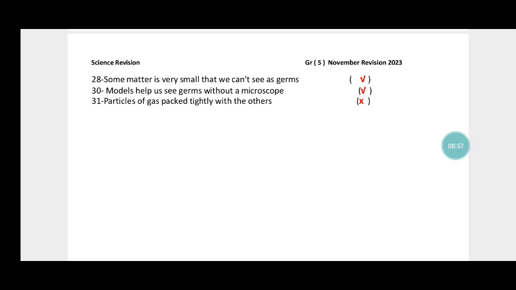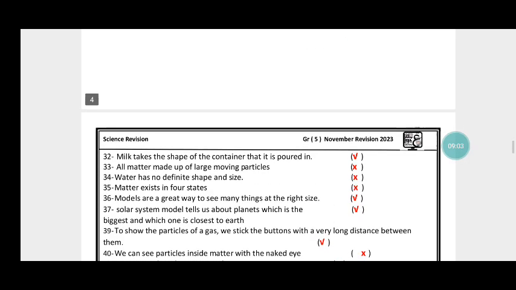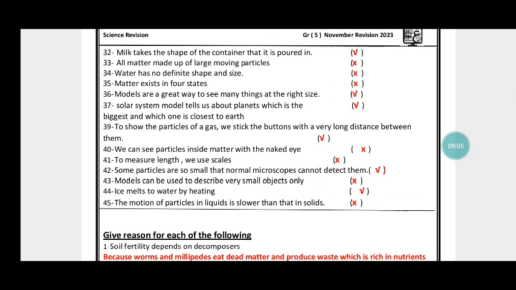Number 31. Particles of gas are packed tightly with the others. No, false. Okay. Number 32. Milk takes the shape of the container that it is poured in. Yes, true.